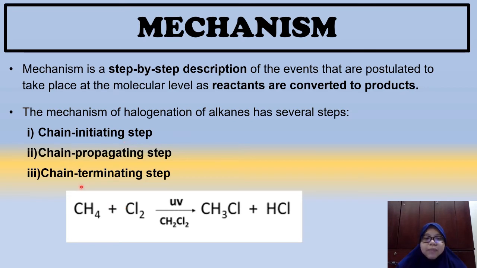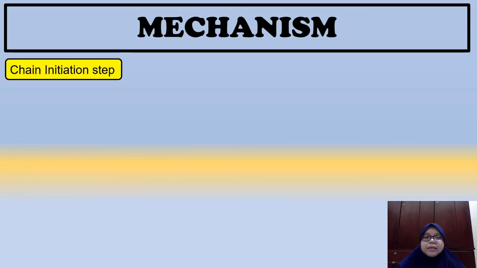Okay, contoh kita tengok pada reaction between methane and chlorine. Okay, dissolved in inert solvent CH2Cl2 in the presence of UV, so you will get CH3Cl and HCl. So what happened at the molecular level as CH4 is turned to CH3Cl? Macam mana CH4 ni boleh bertukar jadi CH3Cl? Okay, tengok pada step yang pertama, chain initiation step.